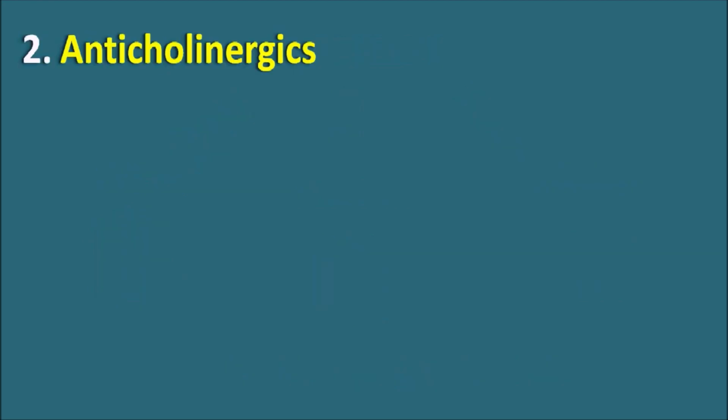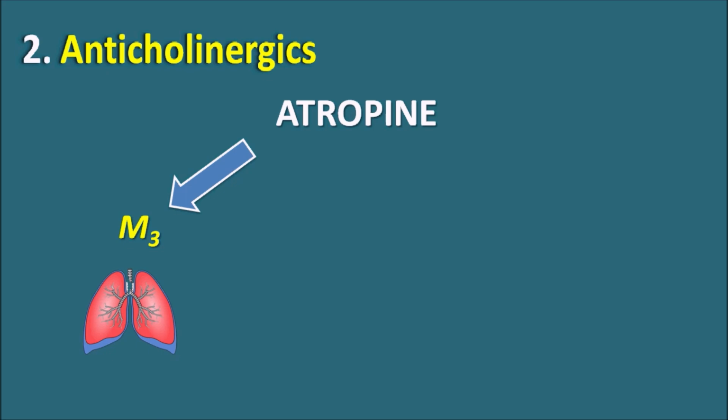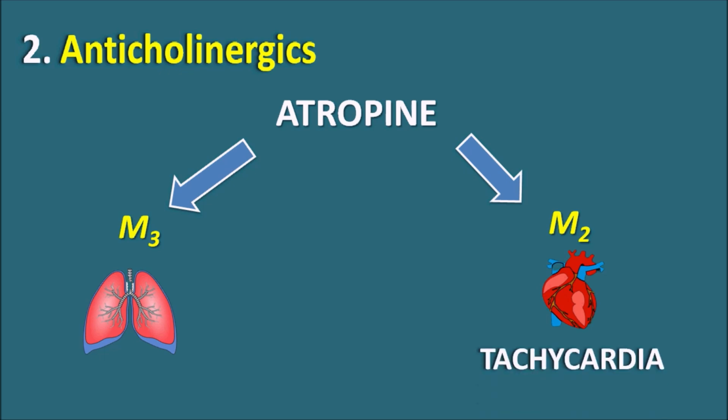Second type of drugs are the anticholinergics. Atropine is one of the anticholinergics, which is a natural product, and this is a racemic mixture of hyoscyamine. Atropine can block the M3 receptors which are present on the bronchioles, so it can produce bronchodilation. But at the same time, atropine can also act on the M2 receptors, because atropine is a non-selective anticholinergic, so it can act on the M2 receptors which are present on the heart, so it can block the cholinergic transmission in the heart, which results in tachycardia.